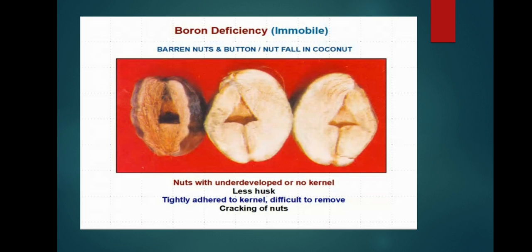Nuts have an underdeveloped or no kernel, less husk, husk tightly adhered to the kernel and difficult to remove, and cracking of nuts occurs. All these occur due to boron deficiency. Boron is a very important nutrient in coconut plantation.